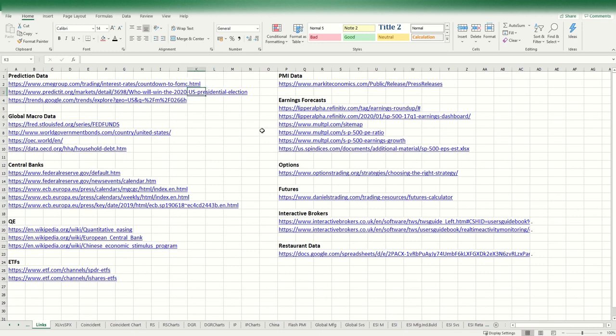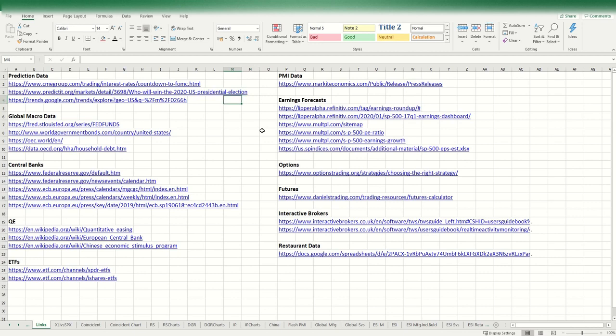Next one is a website called Predict It, which you can use to see what people are thinking in terms of the outcome of various elections. Recently, there's been the UK election, Brexit, the French election, the United States election. This one will give you a less biased view on who is going to win the election, and obviously that will affect what you wish to trade.